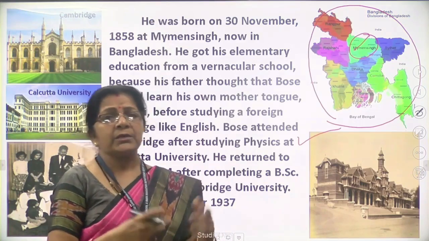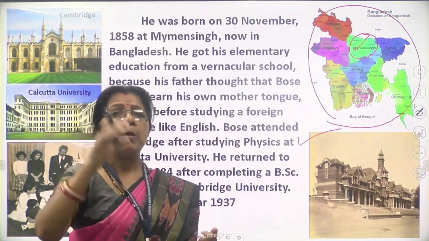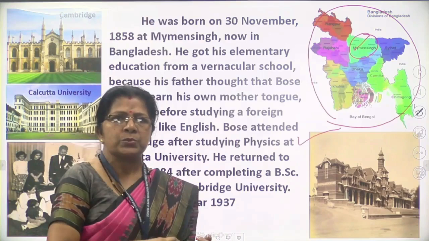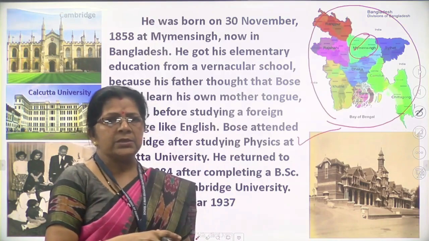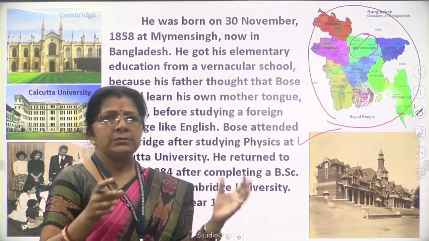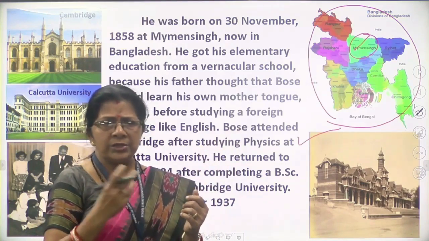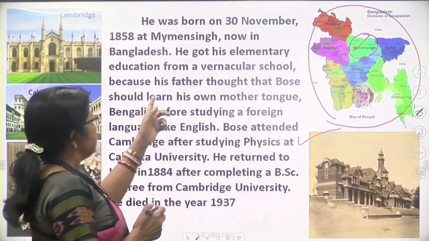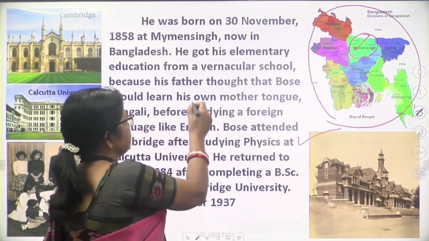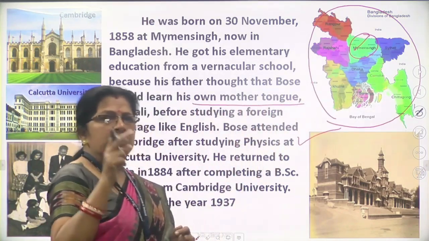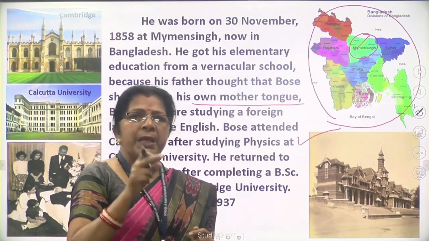But now you see, our parents are all interested in running behind the public schools, the English medium schools, because they think that if their sons and daughters study in that type of English medium school, their knowledge may increase. But nothing happens like this, okay? Because his father thought that Bose should learn his own mother tongue. His father was interested that J.C. Bose should learn his Bengali language first.